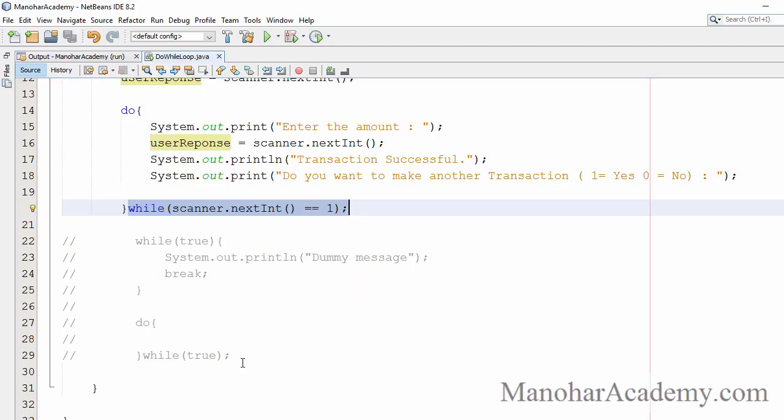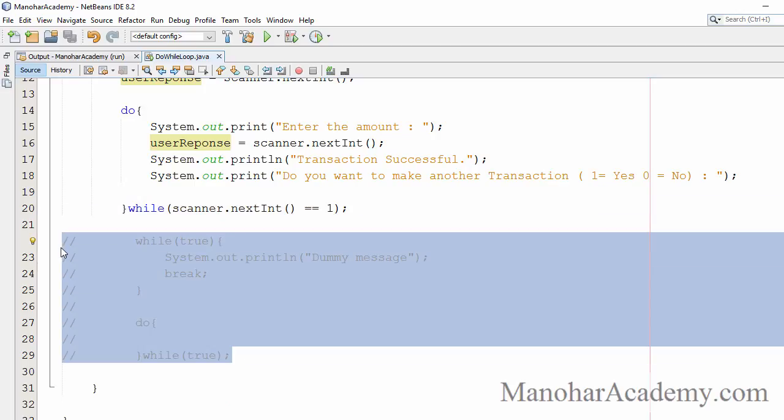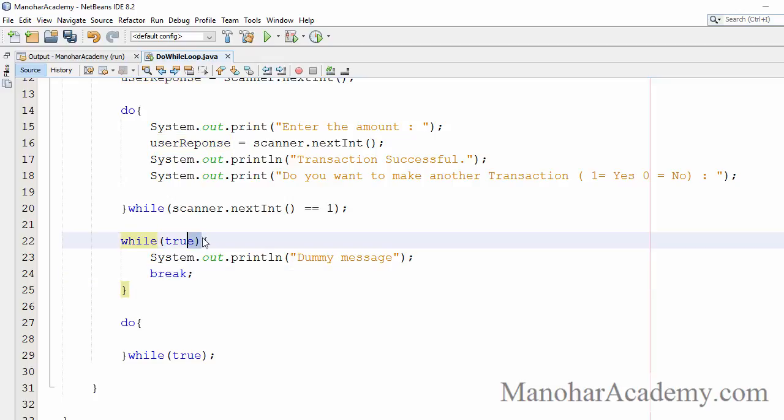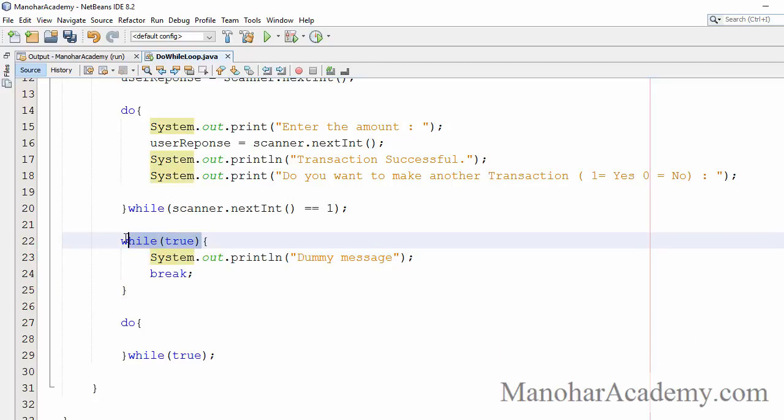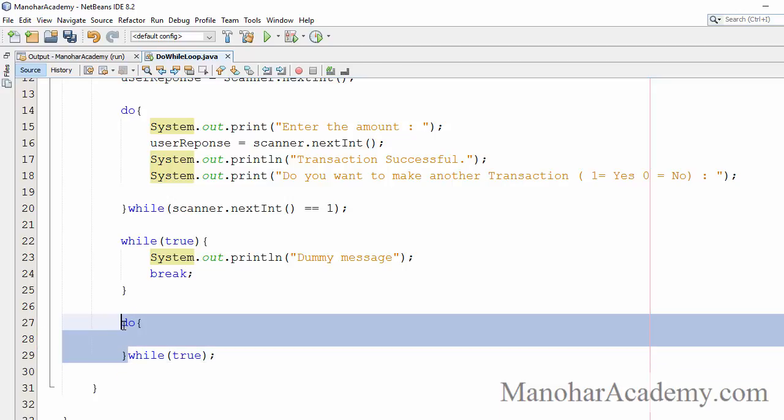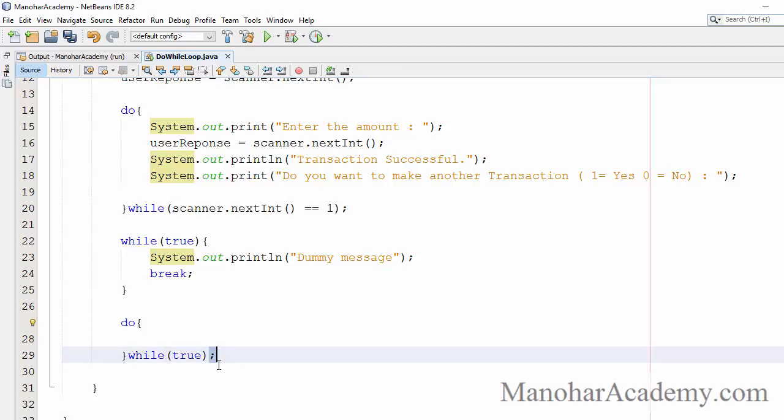Okay, there is one more slight difference with respect to syntax. If you see while true, you execute a block, right? Here we can say that this while, instead of being at the beginning, is at the end, and we included do, which is also a keyword, to make sure this block is executed at least once. But the thing is, here we will end up with a semicolon.